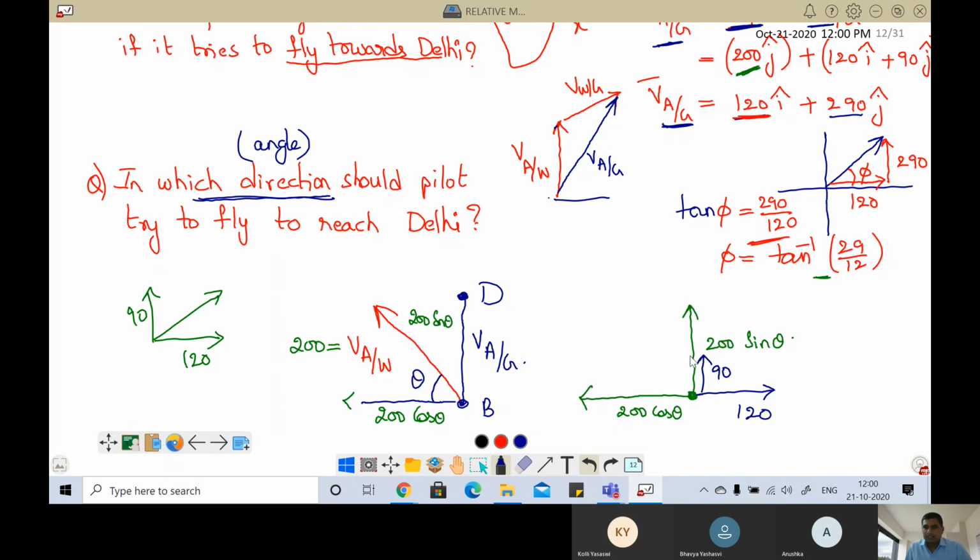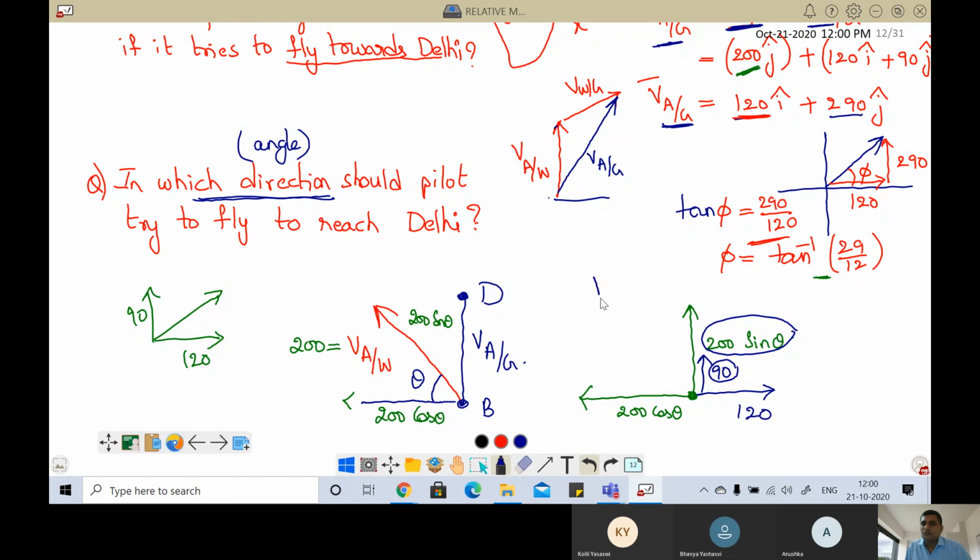Now this 200 sin theta and 90 will get added or subtracted? Added, sir. Okay. Now this is the resultant velocity, correct or not? That means everything we added. In the diagram we have drawn the aeroplane as well as the wind.